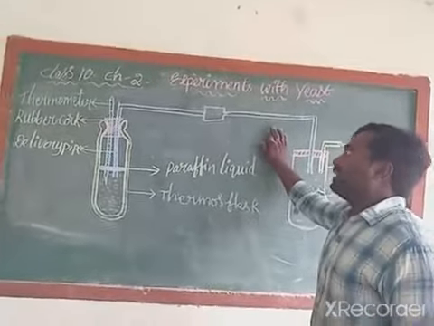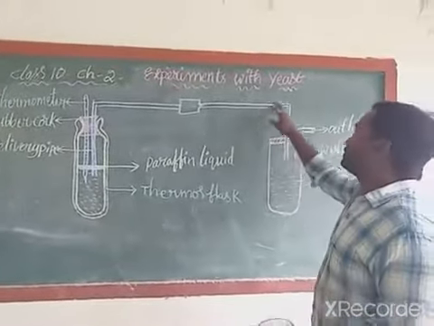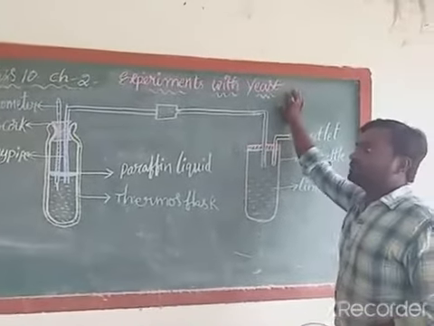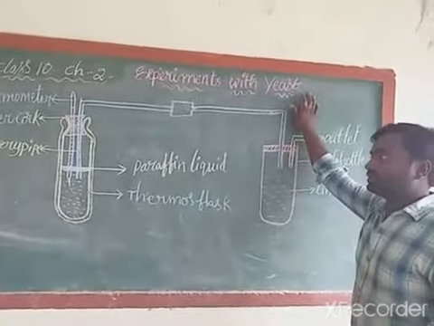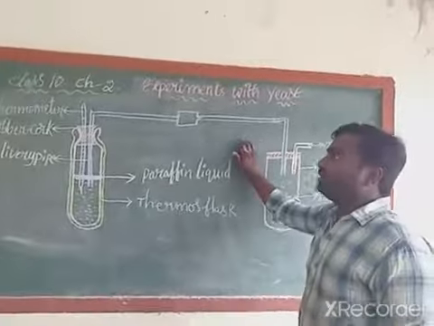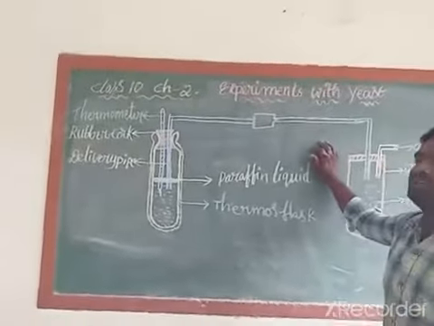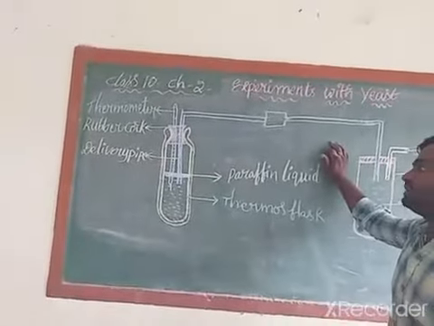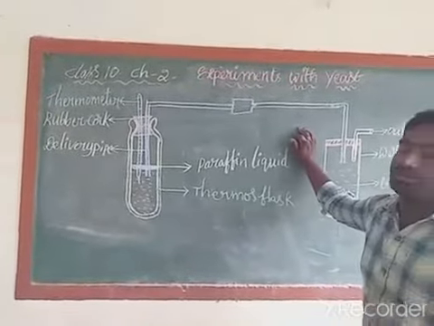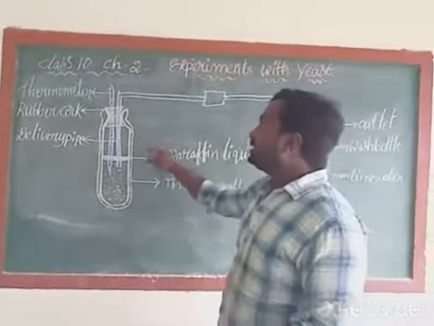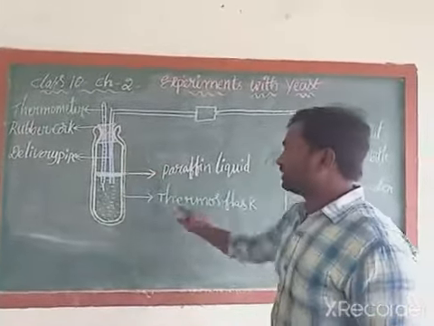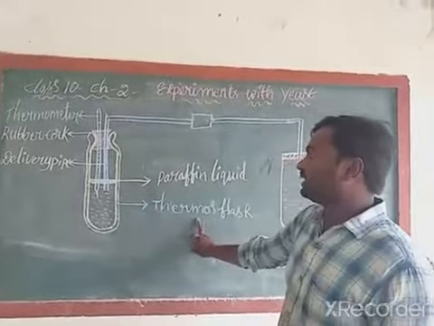So this is the diagram which is useful to know the experiments with the yeast. By observing this diagram we can see the materials required for this process. Which materials? A thermos flask is required.